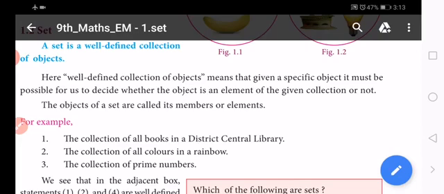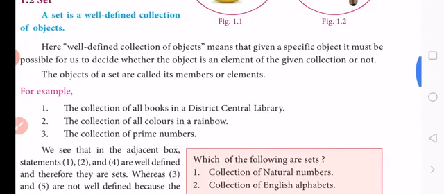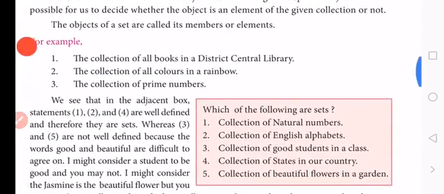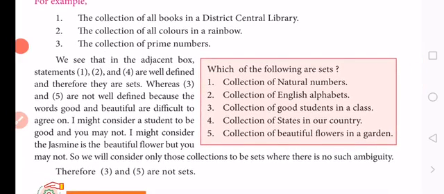Well-defined means whether that object is a member or element of the given collection or not. Each object of a set is called a member or element. We also discuss some examples of sets.